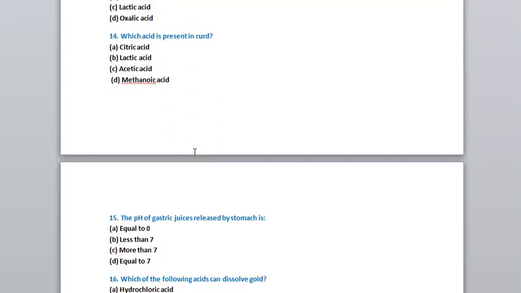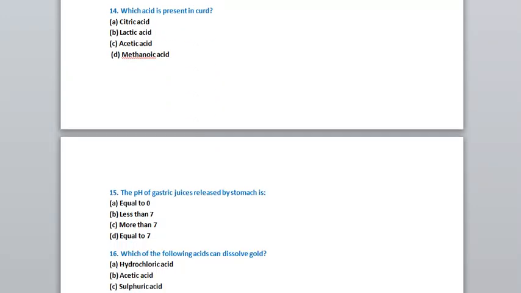Now, we have question number 14. What is question number 14? Which acid is present in curd? So, you have one table in your textbook. Remember, in that table the sources are also written, as well as the acid which is present in them. So, in curd, which acid is present? In curd, lactic acid is present. Remember that in curd, lactic acid is present.